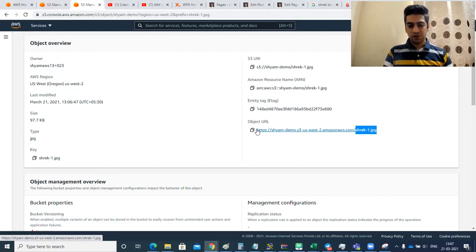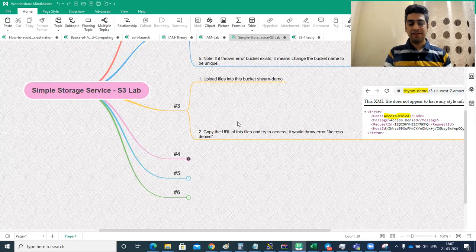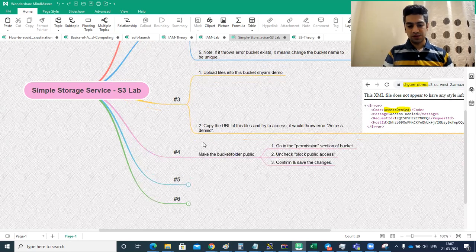If you copy this URL or you click on this URL, I'm trying to access this file, and you see it throws an error, access denied. Basically, I have uploaded a file inside this S3 bucket, and now over the internet I'm trying to access this file, but I'm not able to. And ideally I should not be able to, because there is no access. This is not publicly accessible, right? Now let's say I want to share this file with the public. So what we will do is make this bucket and folder public.